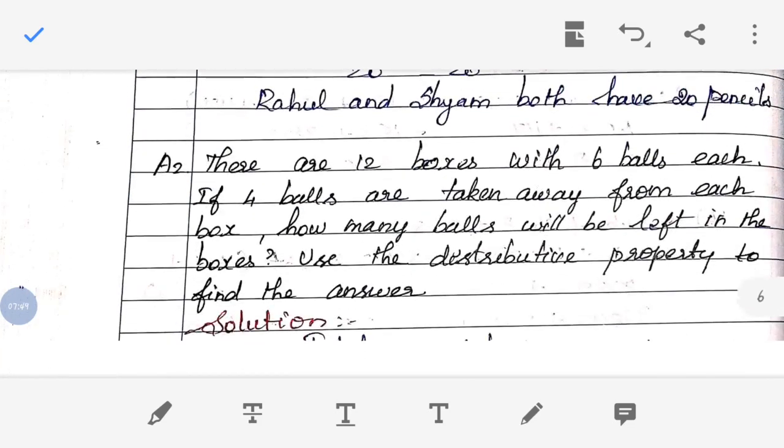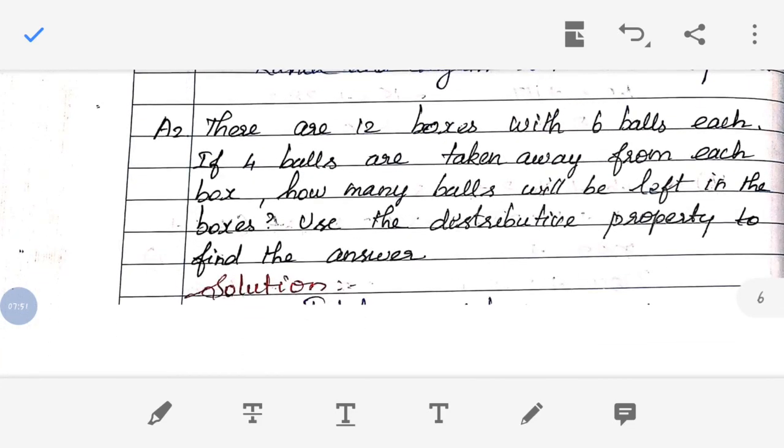Now just look at the second question, that is A2. There are 12 boxes with 6 balls each. If 4 balls are taken away from each box, how many balls will be left in the boxes? Use the distributive property to find the answer. They have given the property name, so definitely we have to use the distributive property. And what is the question about? There are 12 boxes. In one box 6 balls are there.